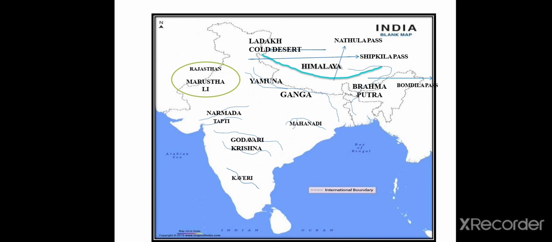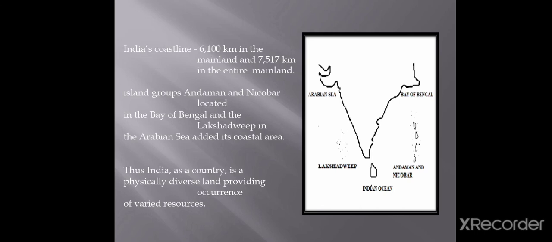It includes the countries Pakistan, Nepal, Bhutan, Bangladesh and India. The Himalayas, together with other ranges, have acted as a formidable physical barrier in the past, except for a few mountain passes such as the Khyber, the Bolan, the Shipkila, the Nathula, the Bomdila, etc. It was difficult to cross it. It has contributed towards the evolving of a unique regional identity of the Indian subcontinent. By referring to the physical map of India, we can now study the physical variations.